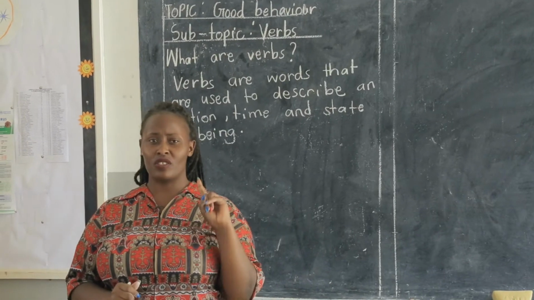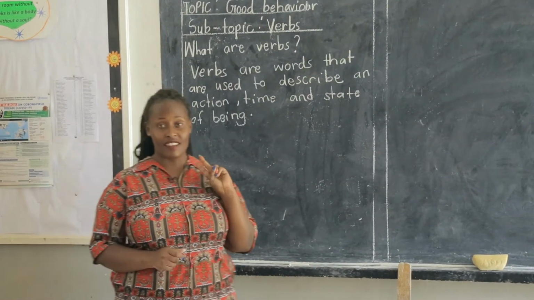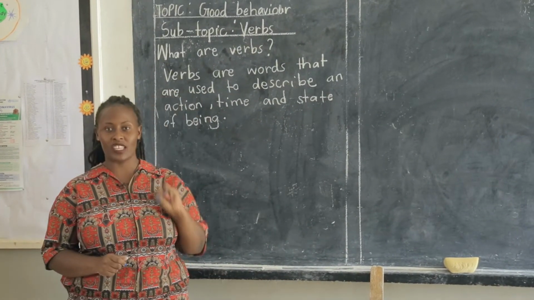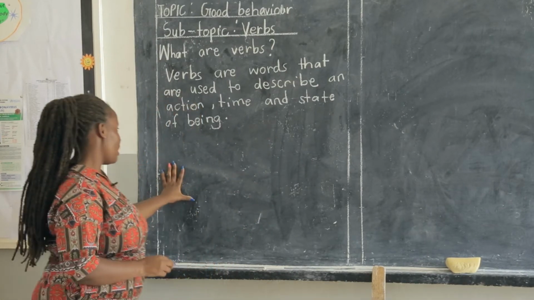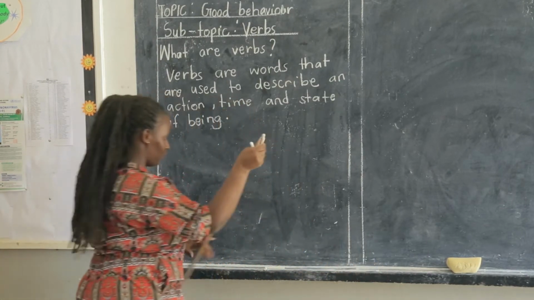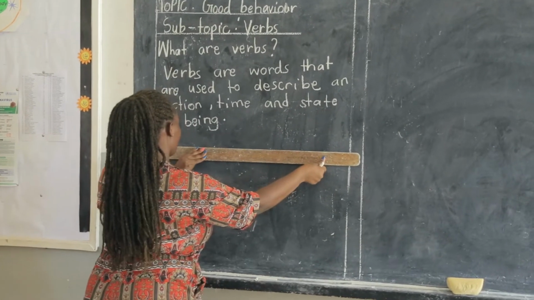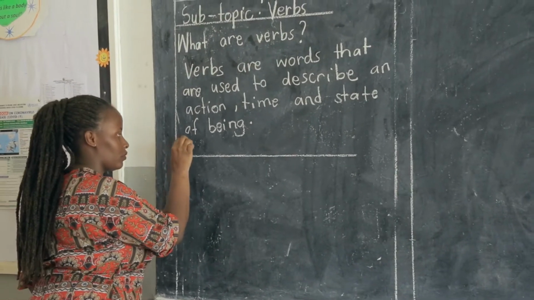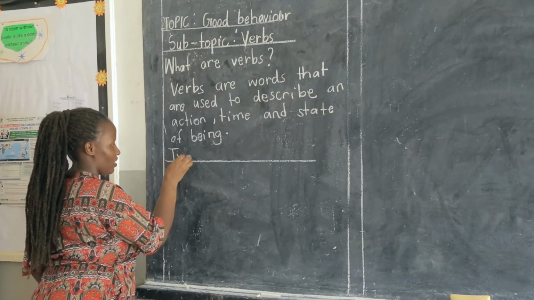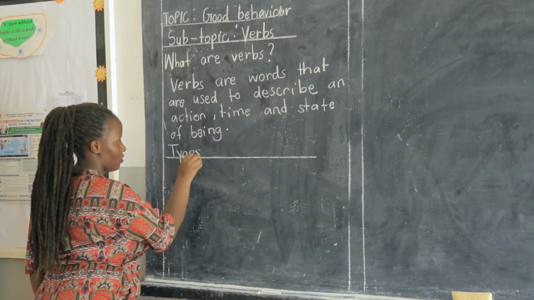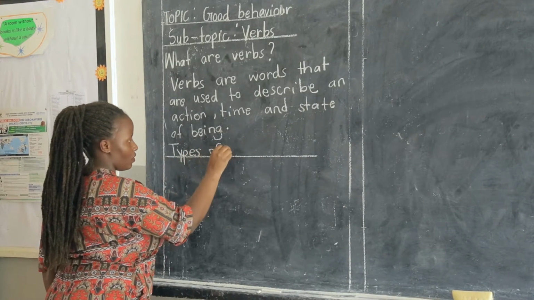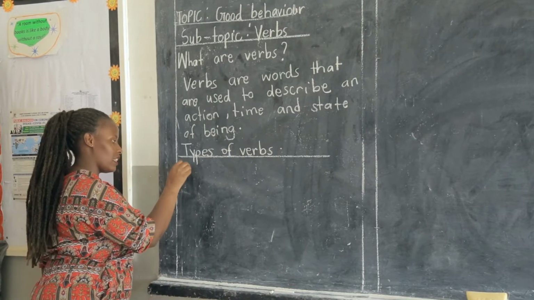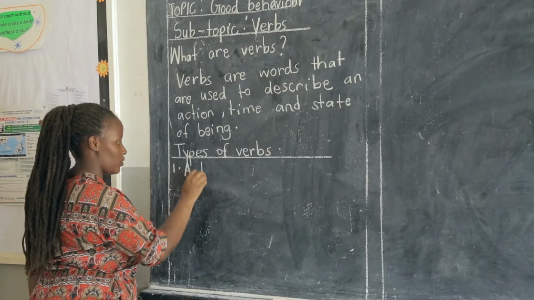So we are also going to look at the types of verbs. There are very many types of verbs, but today we are going to look at two types of verbs. Number one, the action verbs.